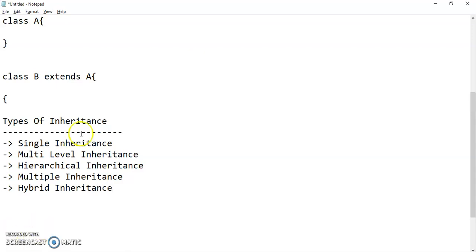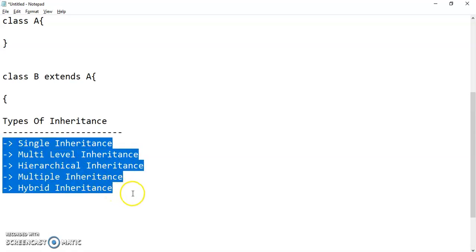So these are the 5 types of inheritance available. But which are supported by Java, we are going to see. Let me show you something.